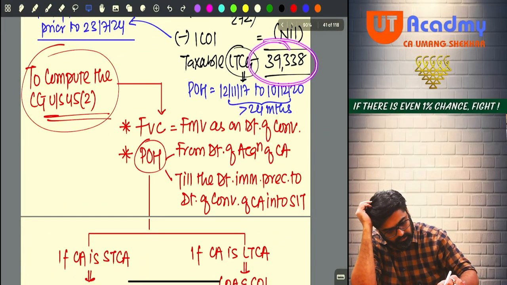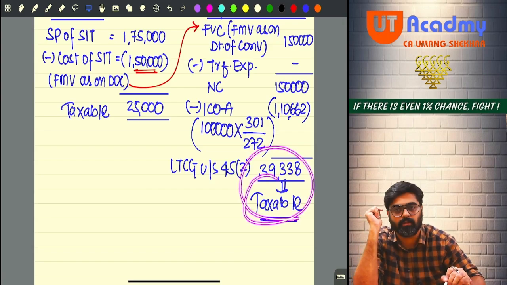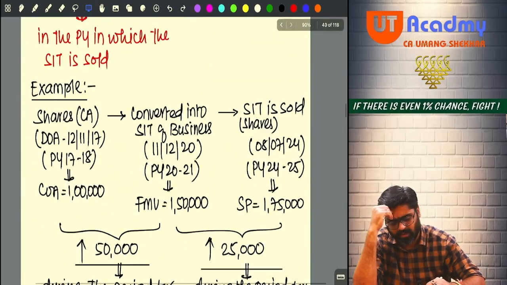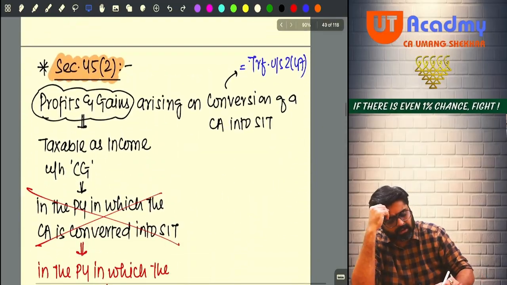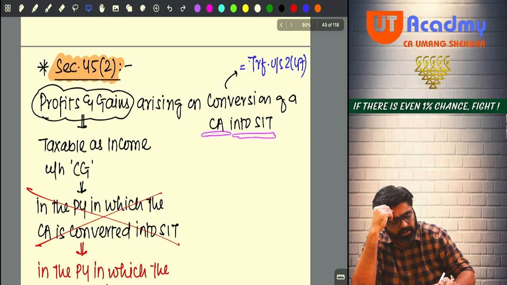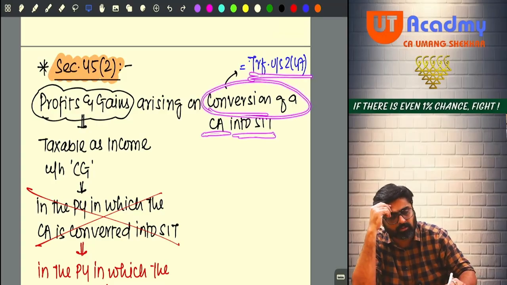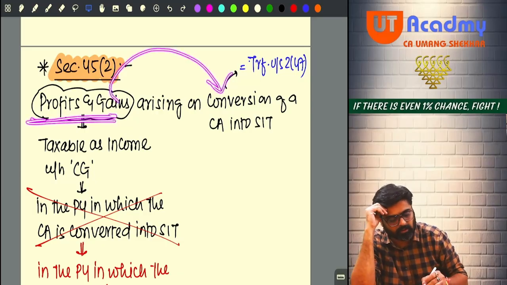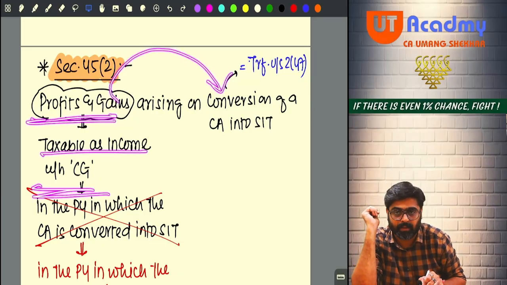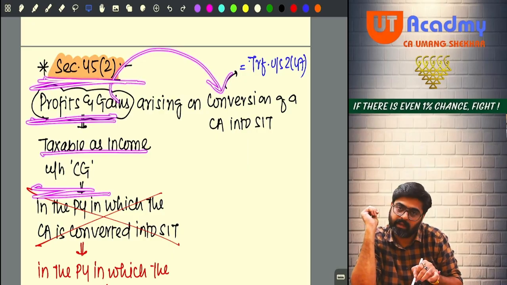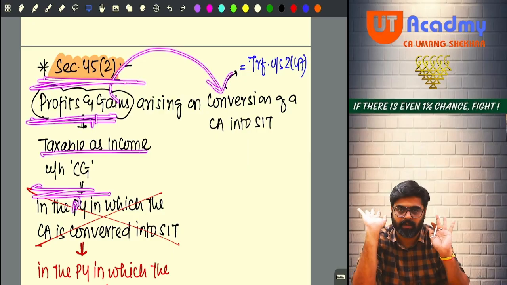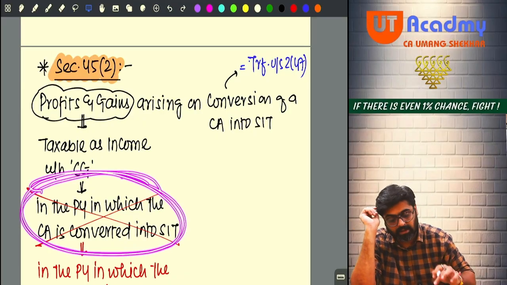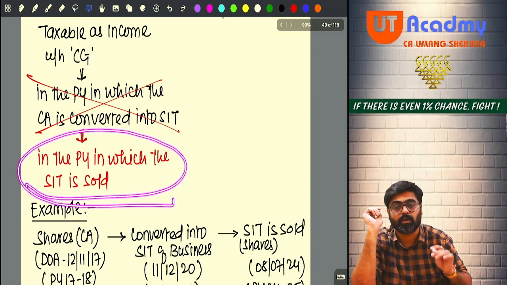39,338. See, same answer we got. 39,338 taxable amount. So whenever there is a capital asset which is converted into stock in trade, that conversion of capital asset is a transfer as per 2(47). Any profit or gain arising on this type of transfer will also be taxable under the head capital gain. 45(2) says that even this profit or gain will be taxable under capital gains. But this will not be taxable in the year of conversion, in the year of transfer. Rather, it will be taxable in the year in which the stock in trade is sold.